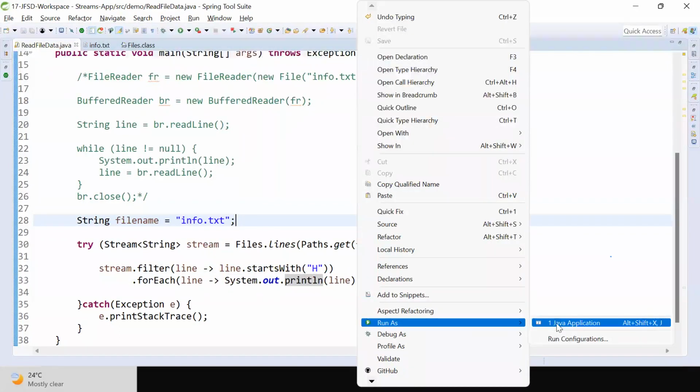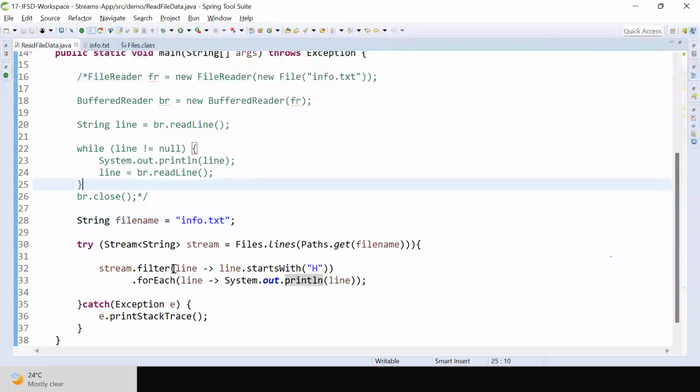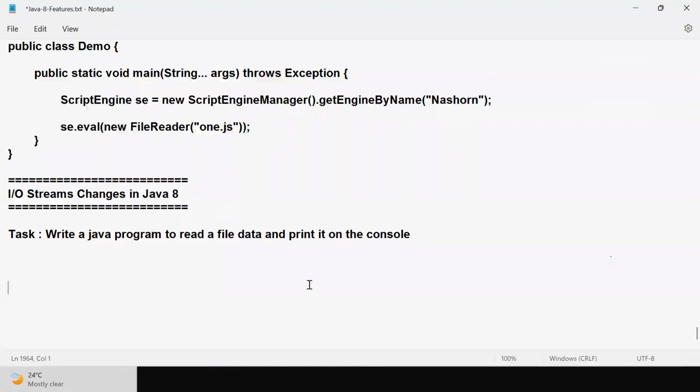Run as Java application. There are 3 lines available. Out of these 3 lines, only one line is starting with character H, and that is printed. Got my point? This is one change that happened to IO streams.